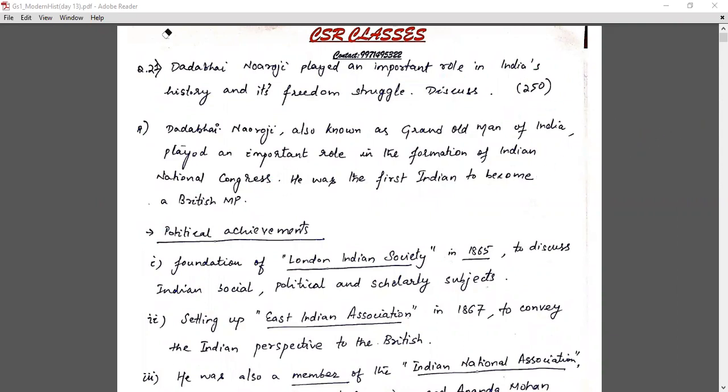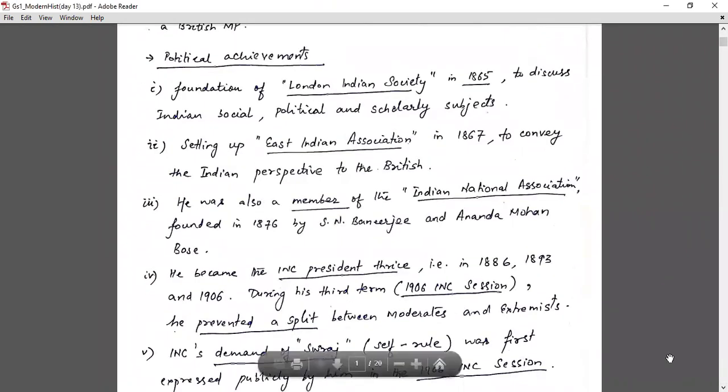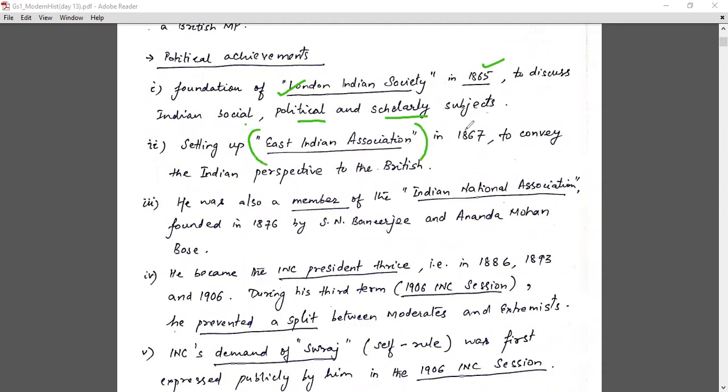In political achievements, we can start with the organizations he had formed. He played a very pivotal role in the foundation of the London Indian Society in 1865, to discuss social, political and scholarly subjects. Then we can write the very famous East Indian Association in 1867, to convey the Indian perspective to the British. He wanted to convey the condition of Indians to the British. He was also a member of the Indian National Association, started by S.N. Banerjee and Anand Mohan Bose in 1876.